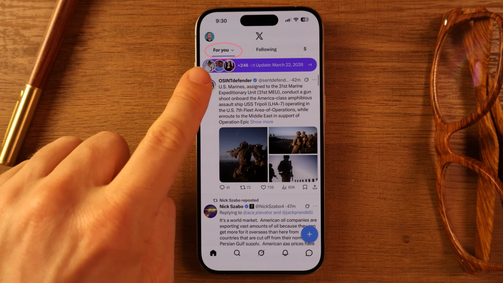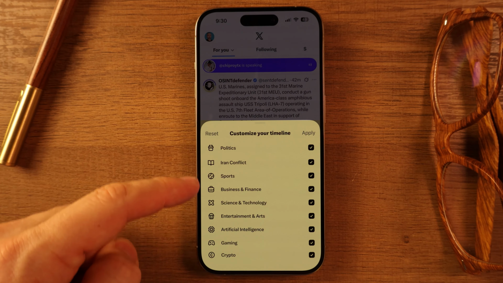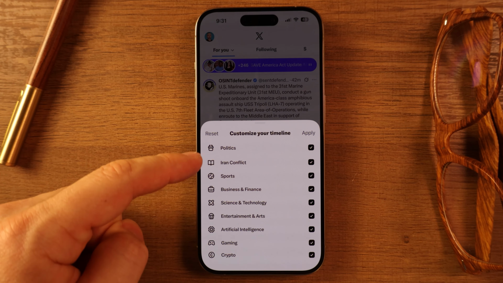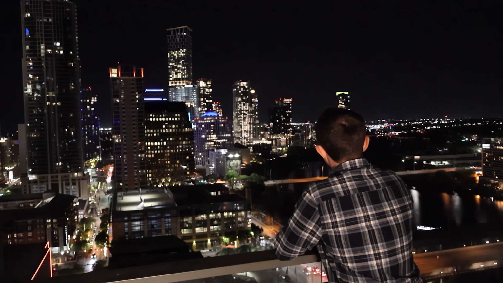X rolled out the new timeline filters feature inside the For You tab. This lets users narrow recommendations by topic directly, which can reduce political rage bait fast. If you're outside the US, you may not have it yet, so keep your eyes out. While the first 3 settings address what the algorithm chooses to show you, this next setting controls a specific extreme content type, and the toggle is hidden in a place most people never look.